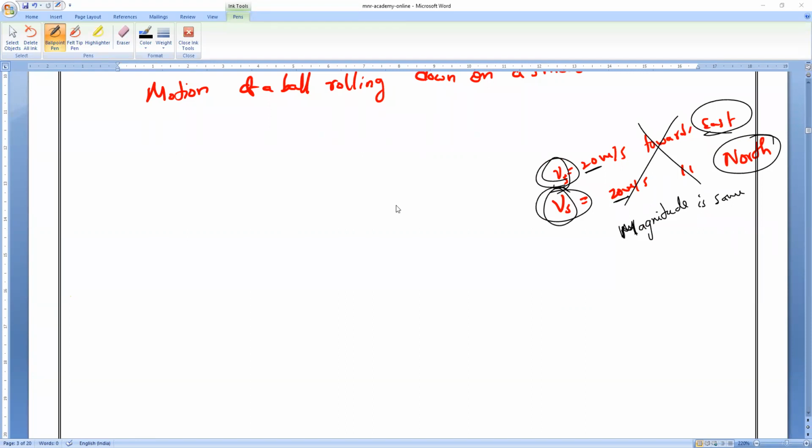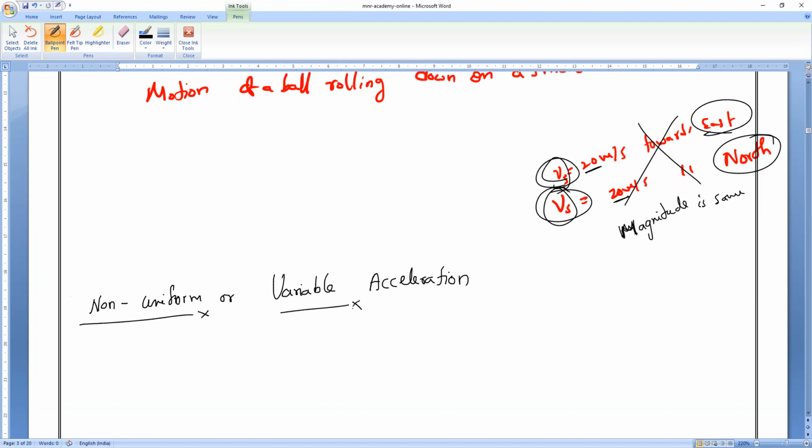Then we are going to study the opposite of uniform acceleration motion. We can say non-uniform, or we can also call it by another name: non-uniformly accelerated motion, or, as you told yesterday, variable acceleration. Shall we start now? Everybody, are you ready?